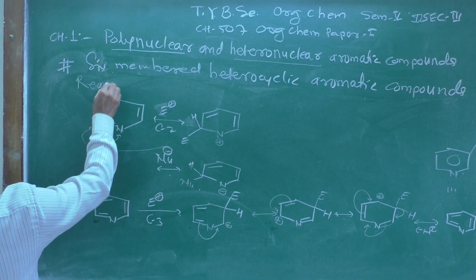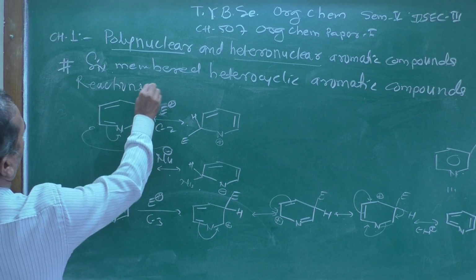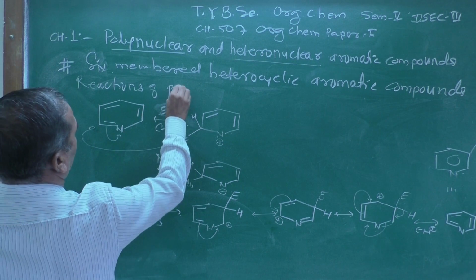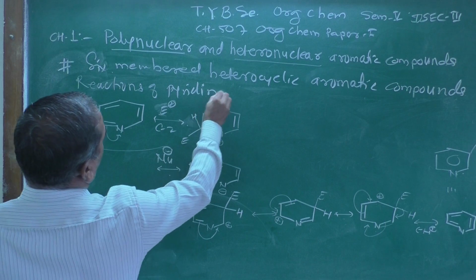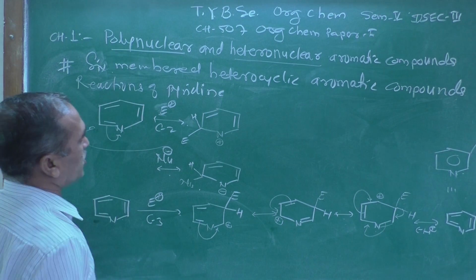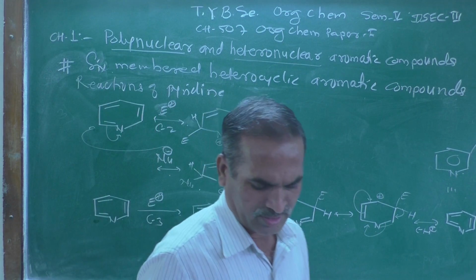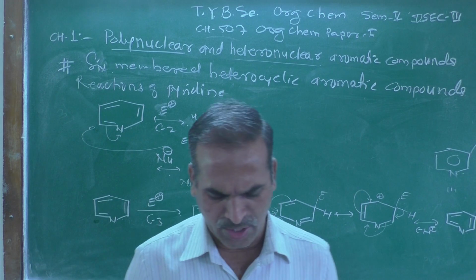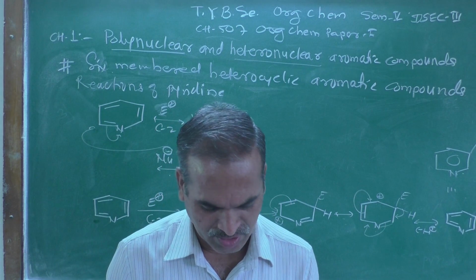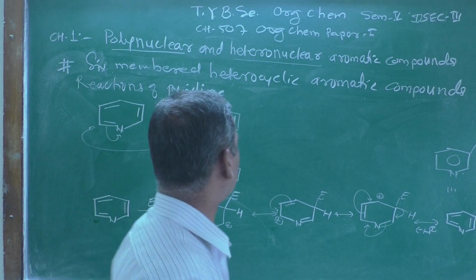We are talking about reactions of pyridine. Pyridine undergoes electrophilic substitution reaction mainly at the 3 position.